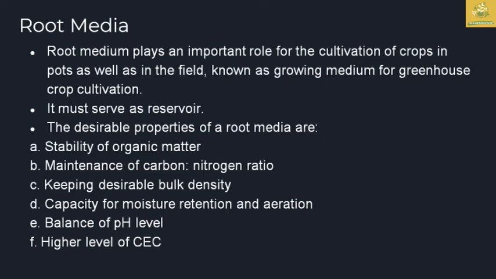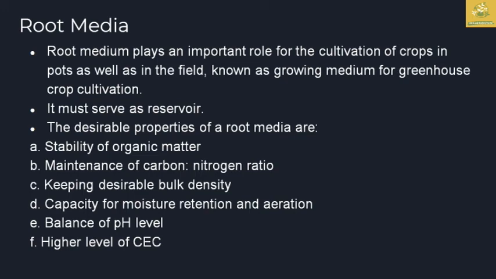And after that, the root media, which plays an important role in the cultivation of plants, also acts as a field and a pot for the growing crops. The growing medium in greenhouse crop cultivation may act as a reservoir for many of the nutrients, water and important biochemical actions made by the crop.